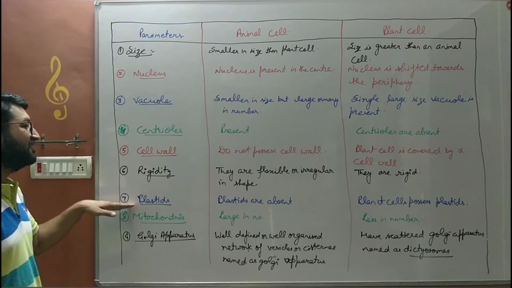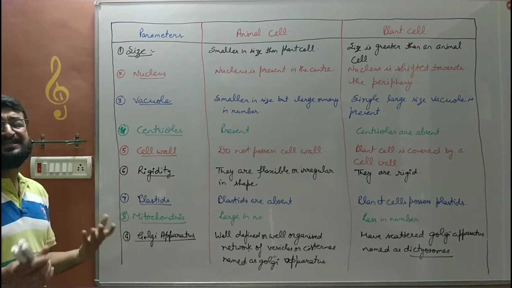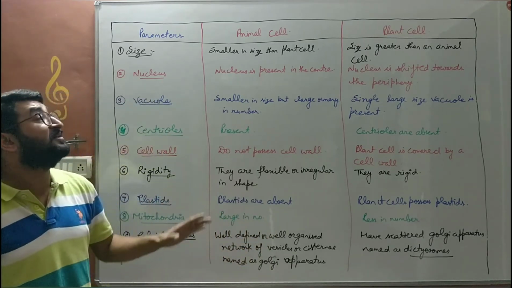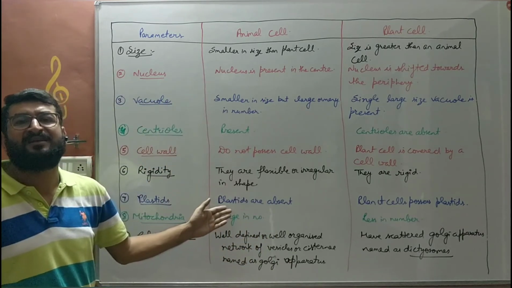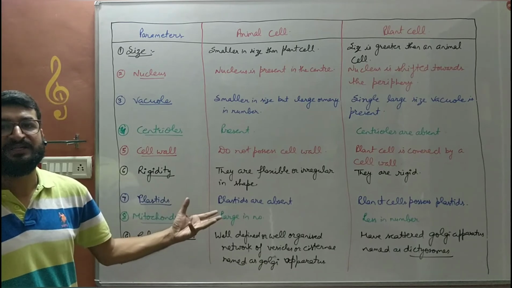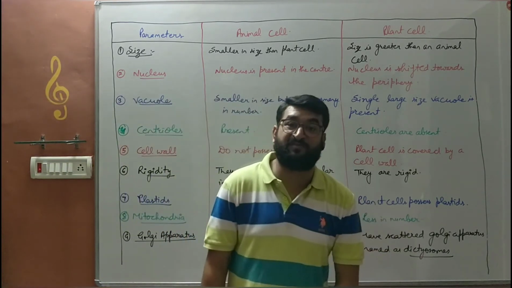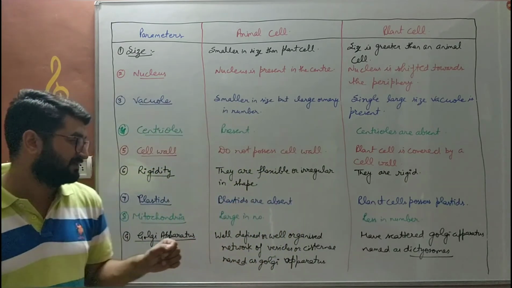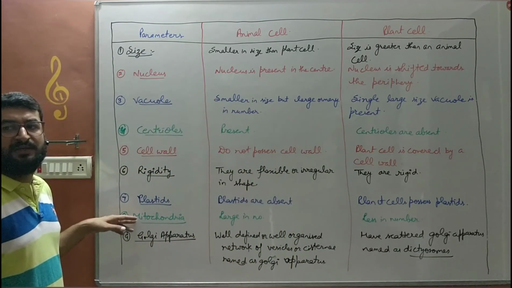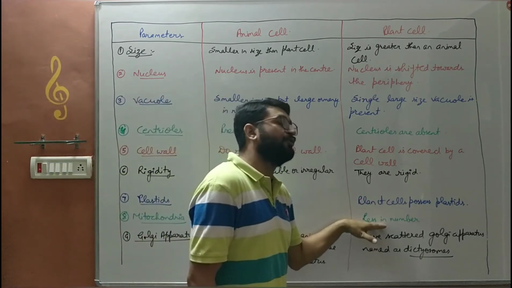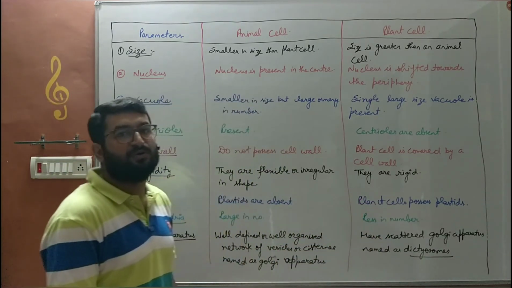Next is plastids. Plastids, or that is chloroplast, chromoplast or leucoplast, are absent in animal cells. They do not have any color component containing cell organelles known as plastids, whereas plant cells possess plastids, all the three kinds of plastids. Mitochondria. The number of mitochondria in animal cell is large as compared to plant cell. They have less number of mitochondria in them.